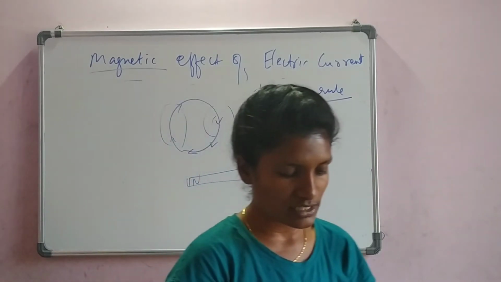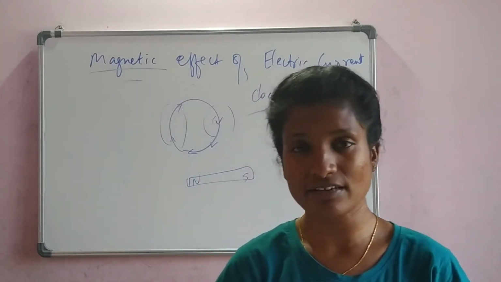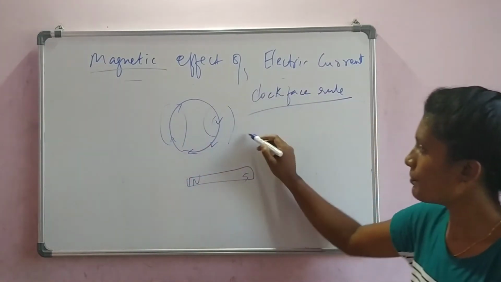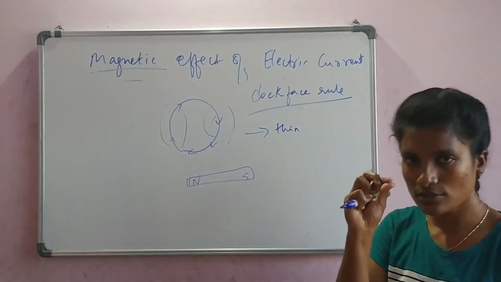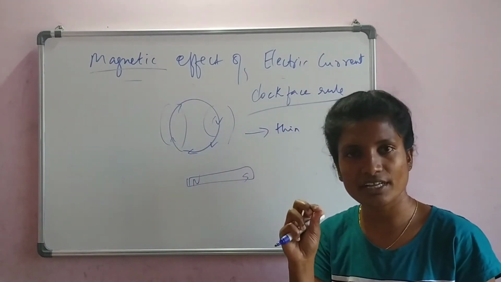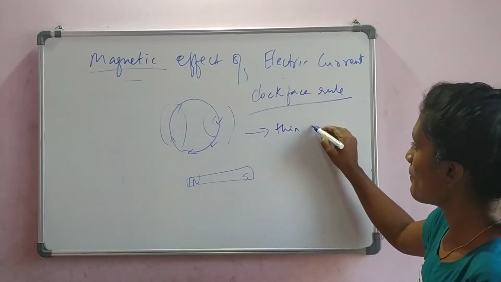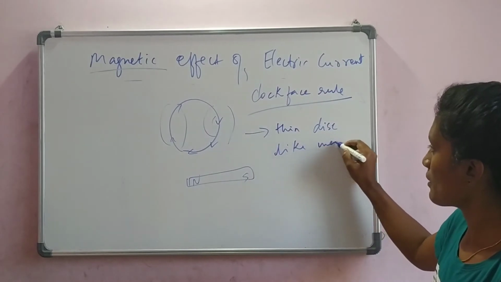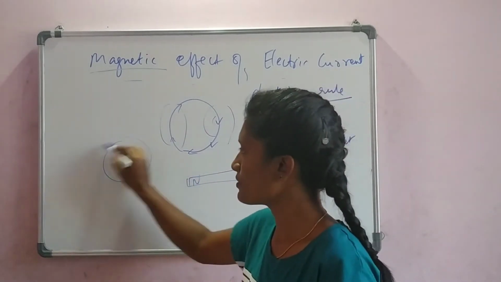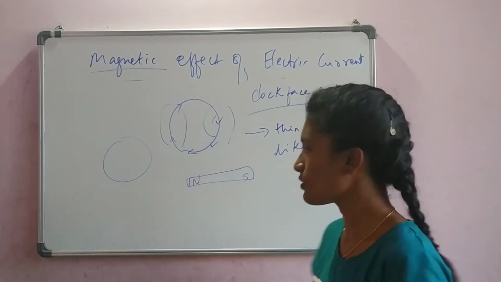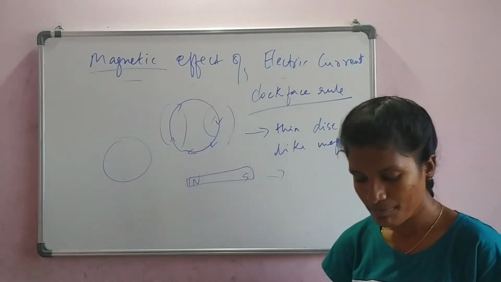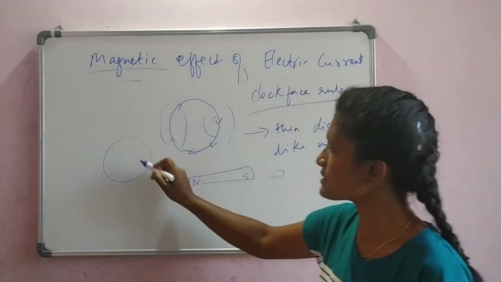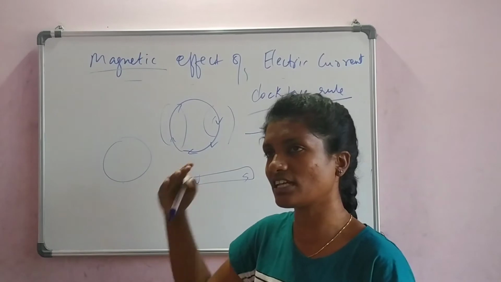The clock face rule tells us a current carrying circular loop behaves like a thin disc magnet. When current is going in a circular loop, it behaves like a very thin magnet, very small in its thickness, a disc-like magnet. A disc is like the CDs which we use. It acts as a disc-like magnet, whose one face is the north and the other face is the south.